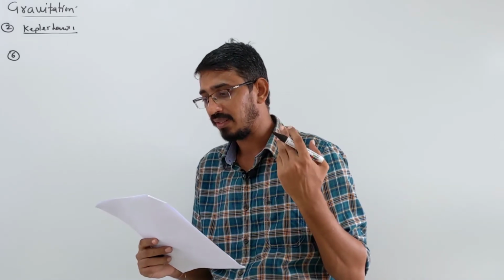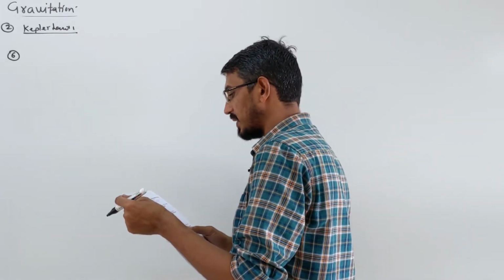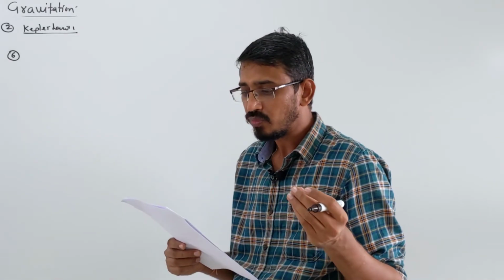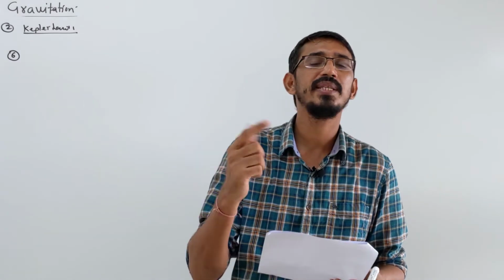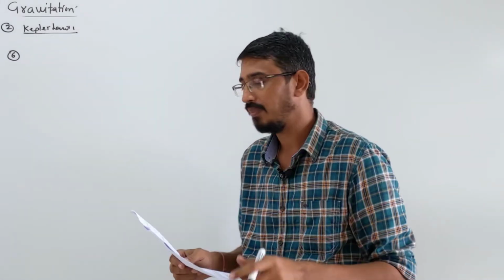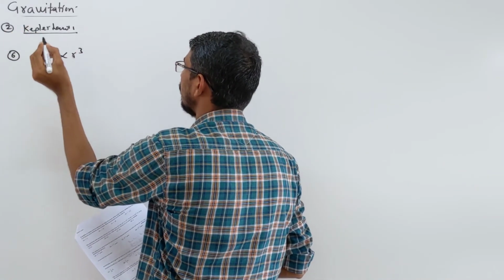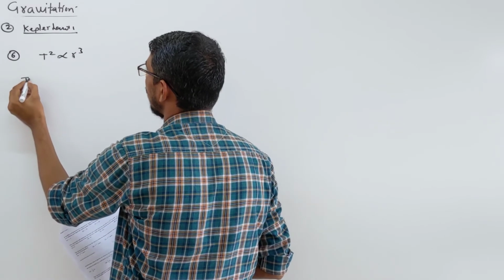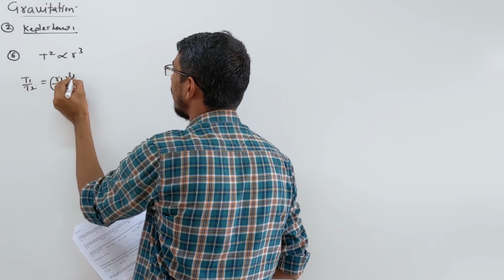Another satellite of mass 2m at a distance of 2r from the earth's center. The time periods will be in the ratio of what? Time period and distance relation they are asking. Give attention here. Do not confuse: mass of the first satellite is given as m, and second is given as 2m. Time period does not depend on mass. In time, only T square is proportional to R cube. This is your Kepler's law. We want to find time relation, so T1 by T2 is simply equal to R1 by R2 power 3 by 2.